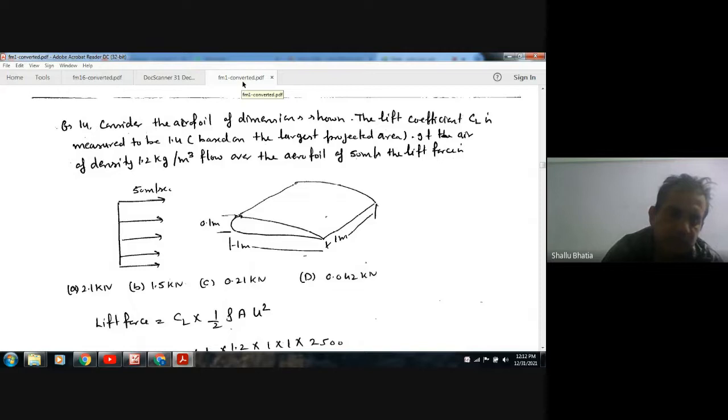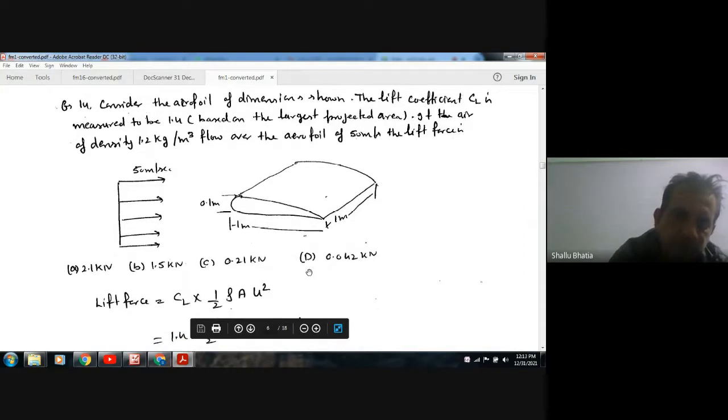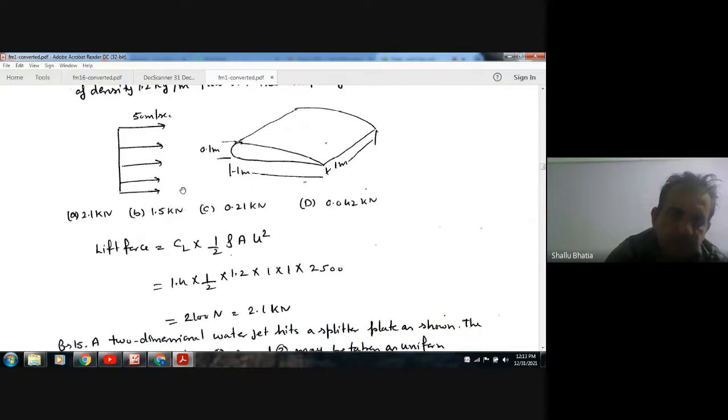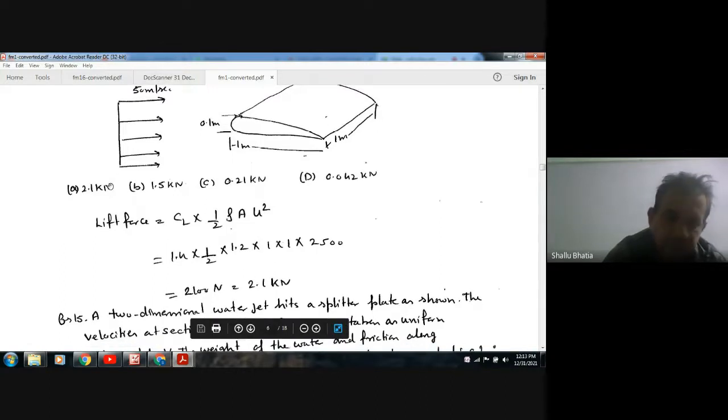The lift force is: A 2.1 kilonewton, B 1.5 kilonewton, C 0.21 kilonewton, D 0.09 kilonewton. So the lift force is CL times half rho u square A. Here A is 1 into 1, and u is 50 meter per second, and rho is 1.2. So put these values in, and the answer is 2.1 kilonewton.